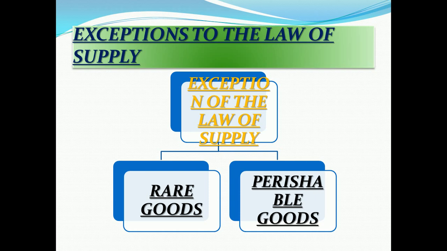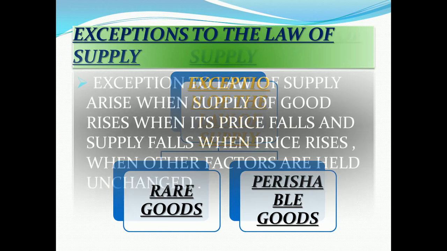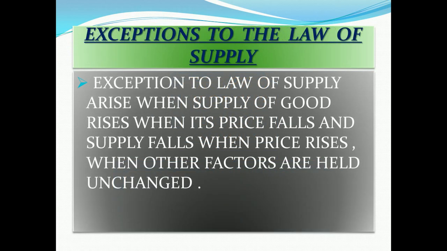Now there are some exceptions to the law of supply, and exceptions are always wrong over the law of supply. There are two points: rare goods and perishable goods. Exceptions to the law of supply arise when supply of goods rises when its price falls, and supply falls when the price rises, when other factors are held unchanged.